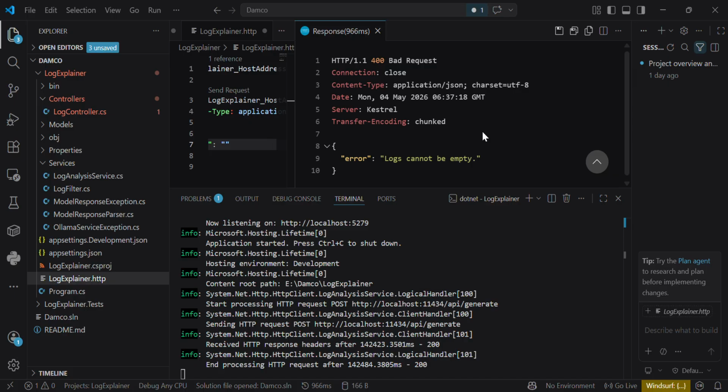So it's giving us 400 Bad Request. Logs can't be empty. This is important because empty input is not useful for analysis and it prevents unnecessary cost to the AI model.